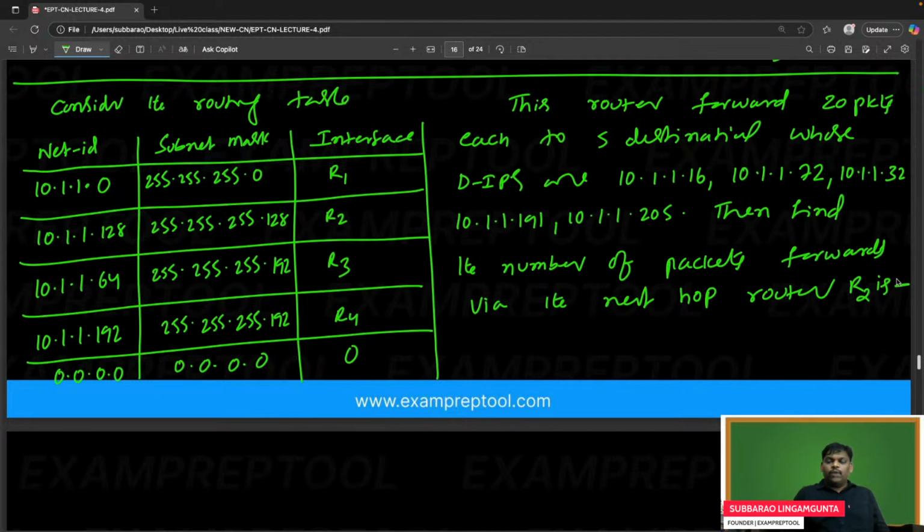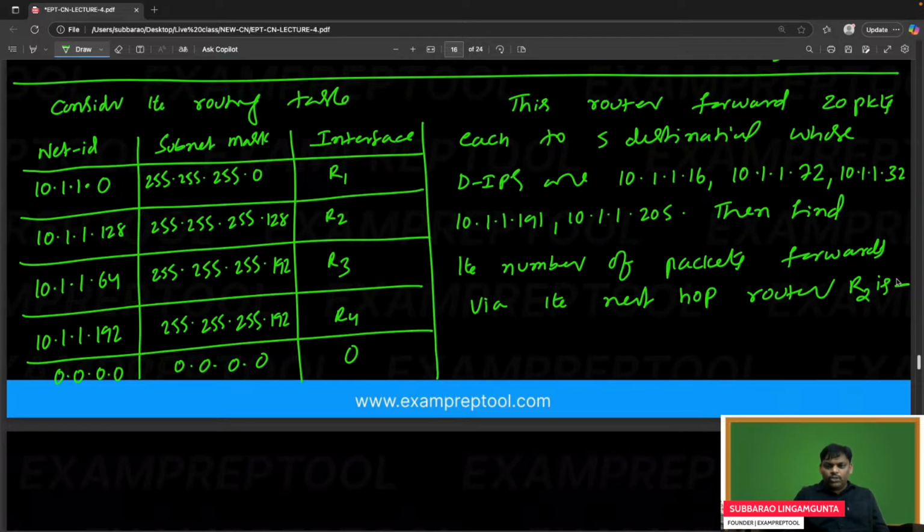This router forwards 20 packets each to 5 destinations. Whose destination IPs are these? Then find the number of packets forwarded via the next hop router R2.